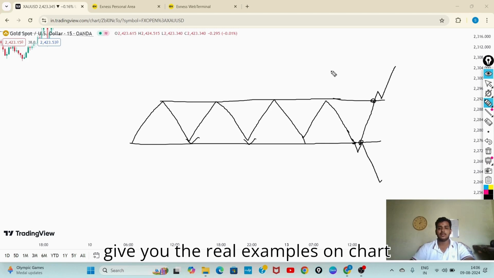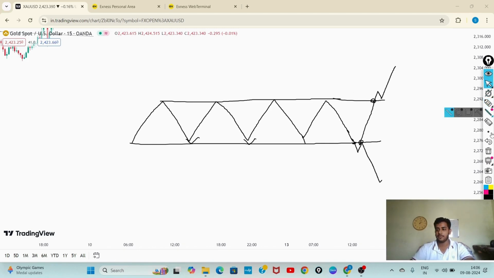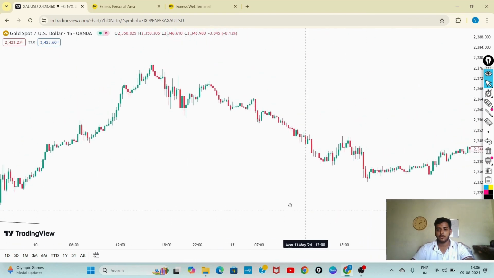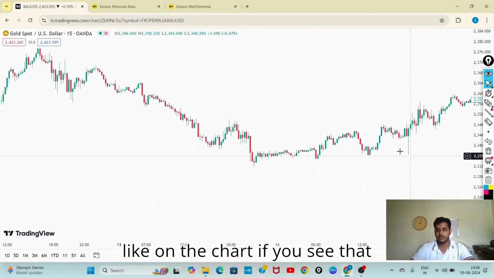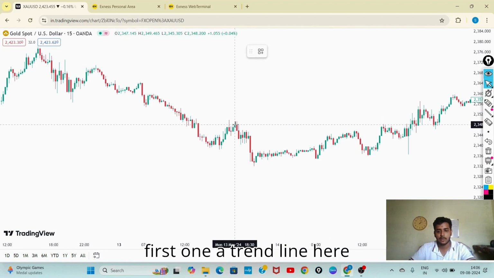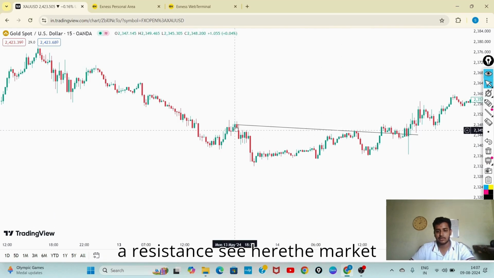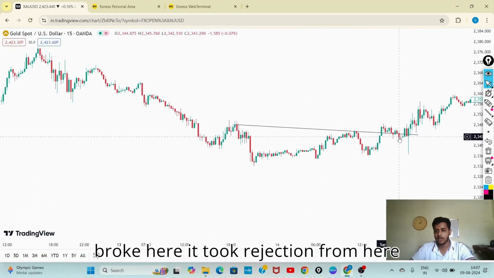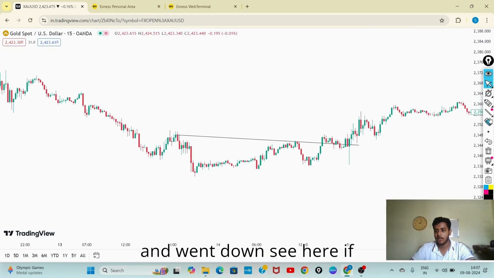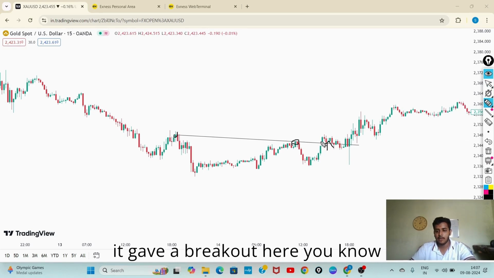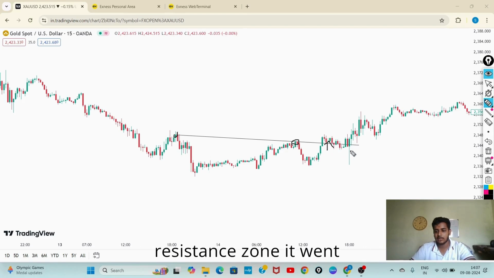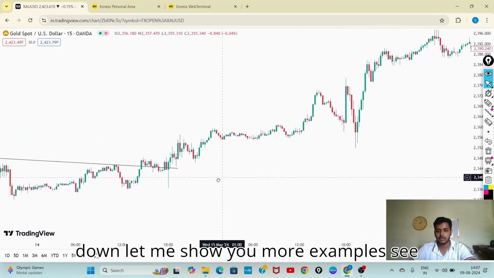Now, I'll give you the real examples on the chart. On the chart, first, a trend line, which is acting as a resistance. See here, the market broke here. It took rejection from here and went up. See here, rejection, rejection, it gave a breakout here. It came up. This was acting as a resistance zone. See, it went up.